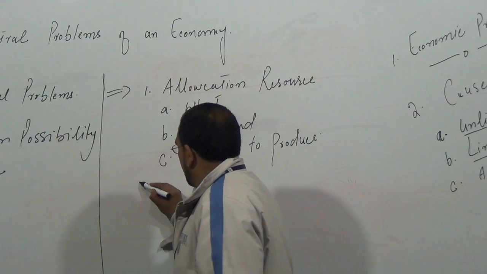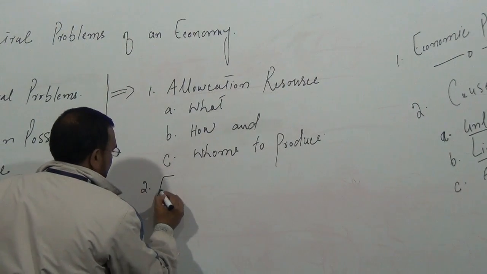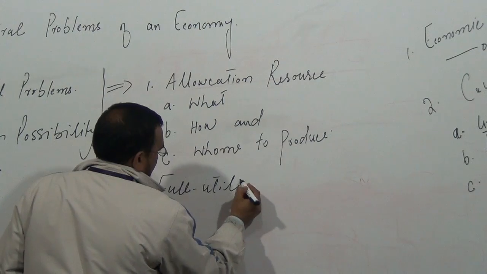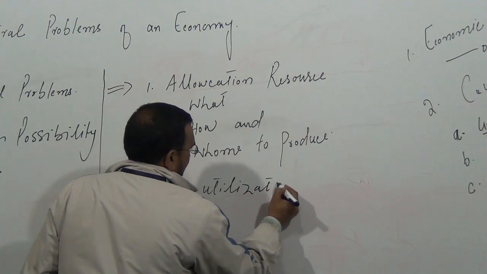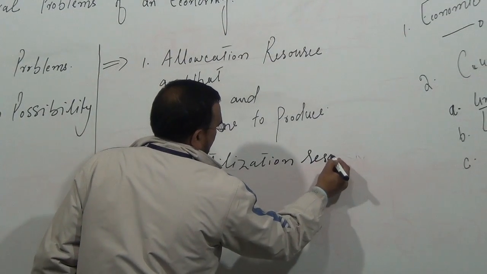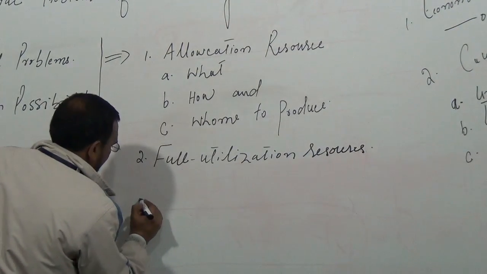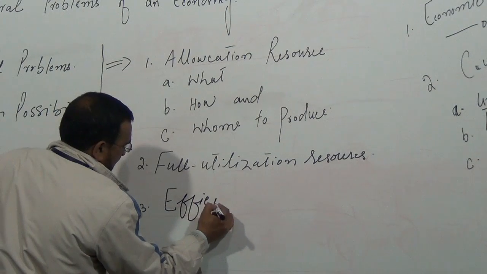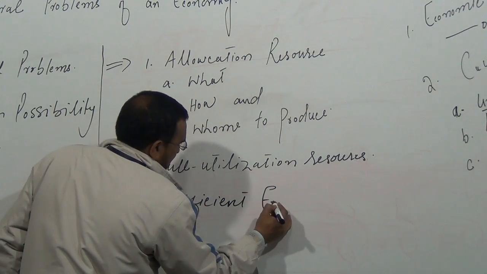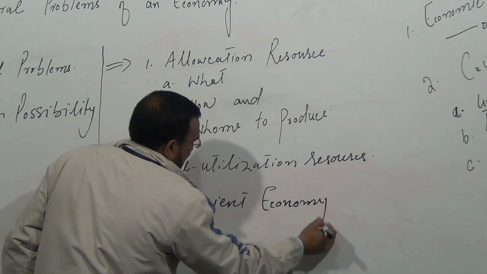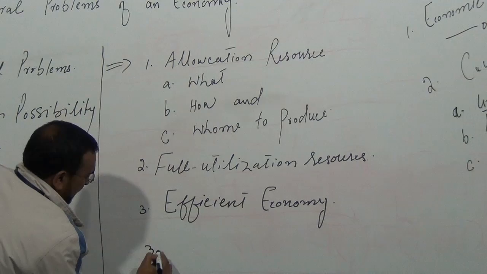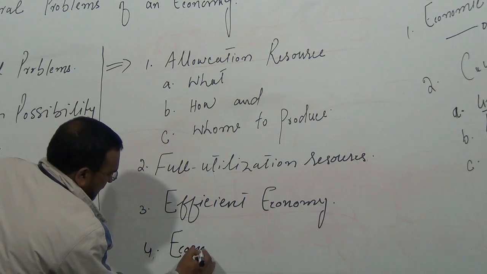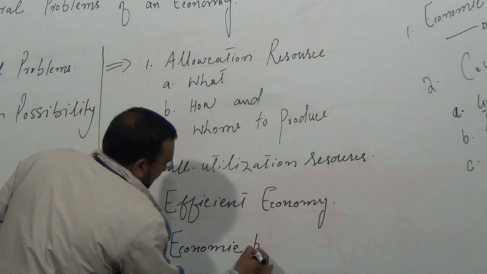Then we have full utilization of resources. Then we have efficient economy or efficient use of resources. And number 4 we have economic growth.